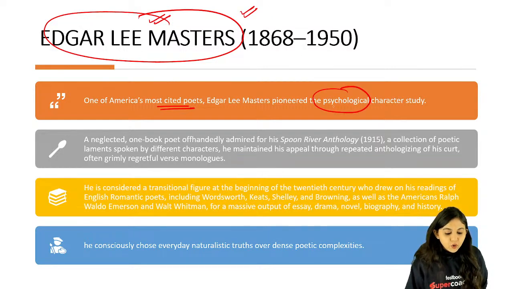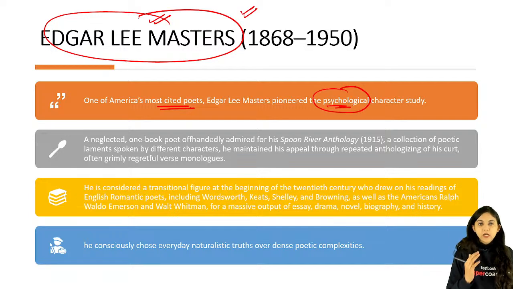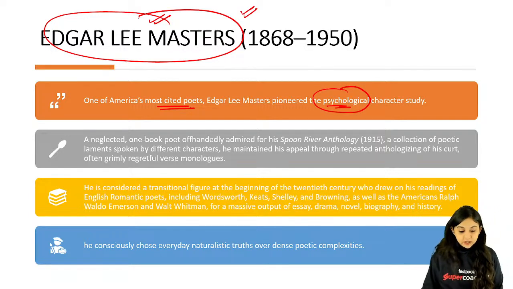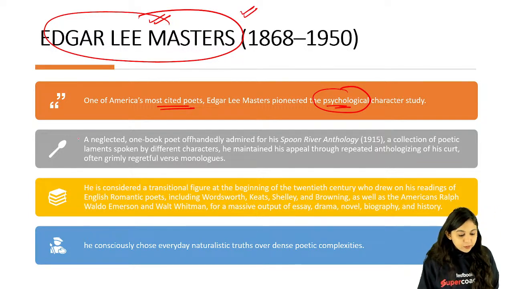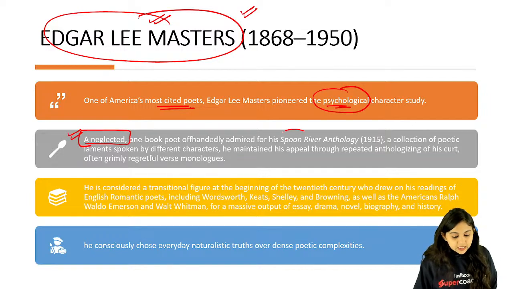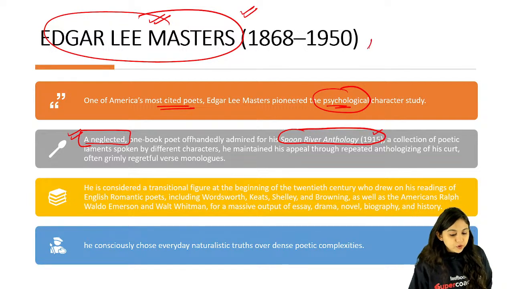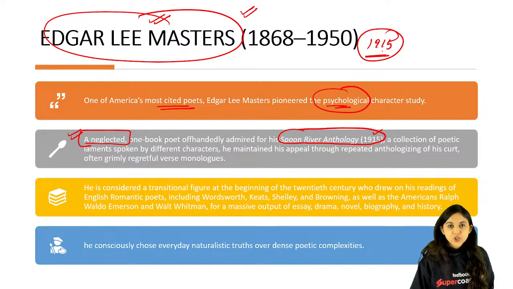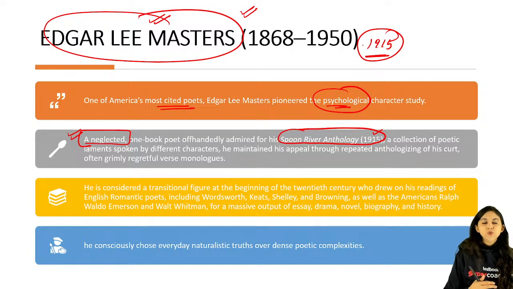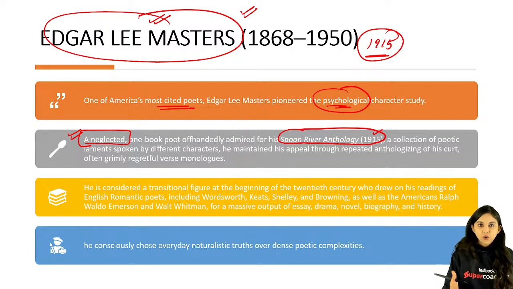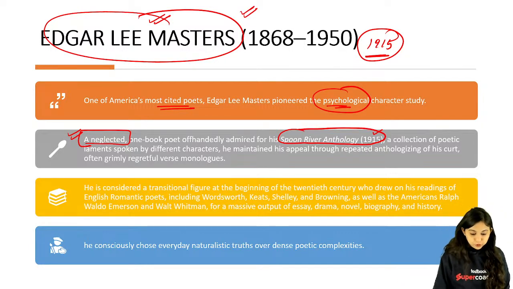What did he do? He brought psychological complexity. Psychologically, he is making us study the characters, right? What are we able to see? Earlier he was sometimes neglected, right? However, look at the dates of his Spoon River Anthology. This is the same period as your Love Song of J. Alfred Prufrock. So you are able to see that in 1915 a new ethos is coming. This is inaugurating a new period in modern poetry altogether.